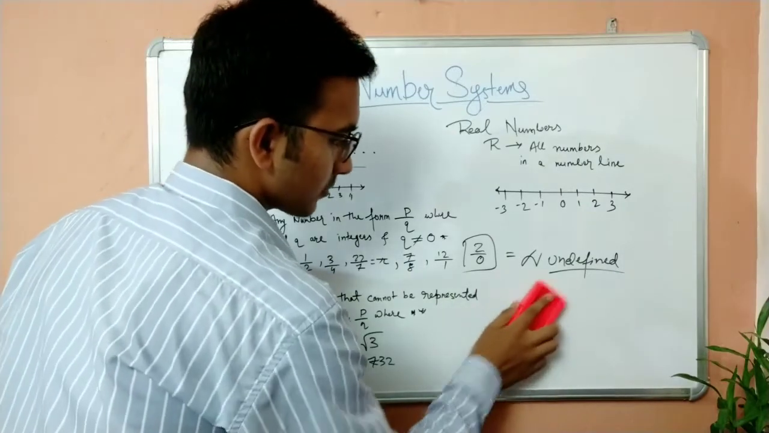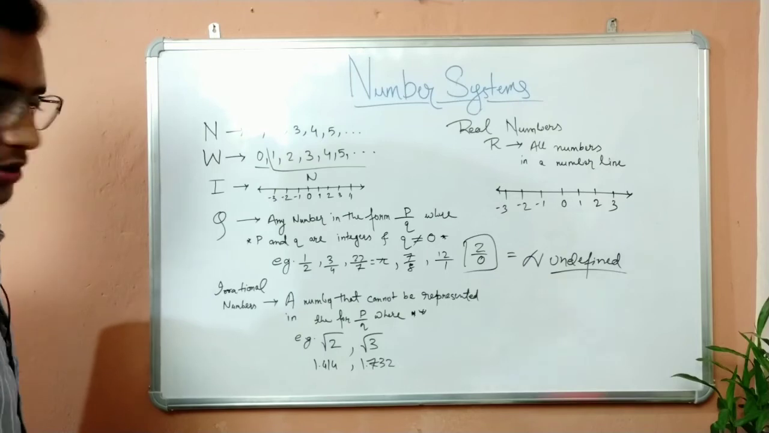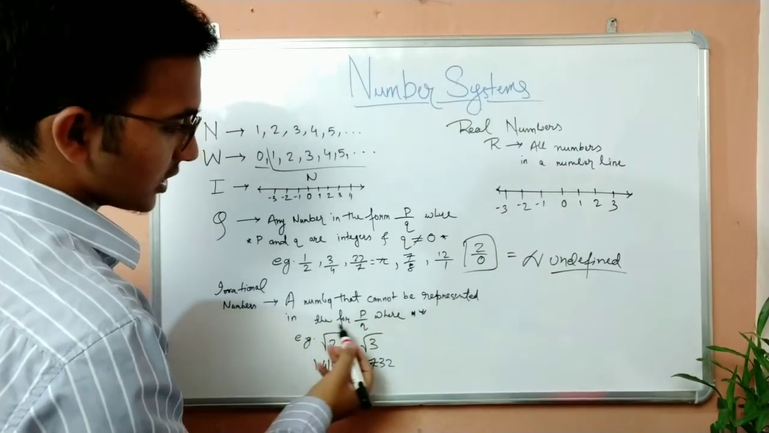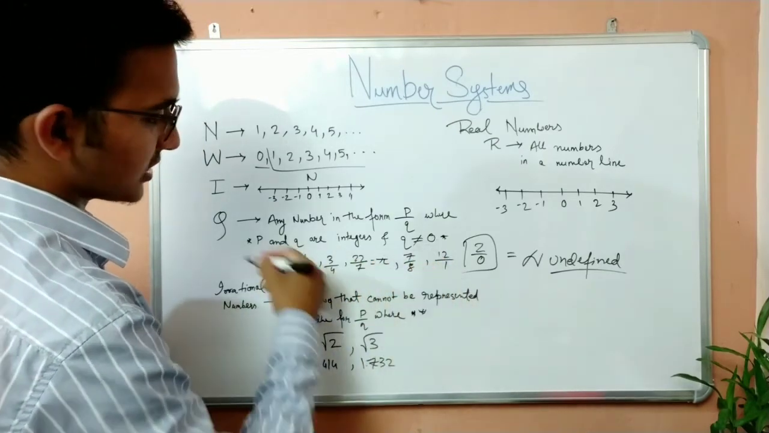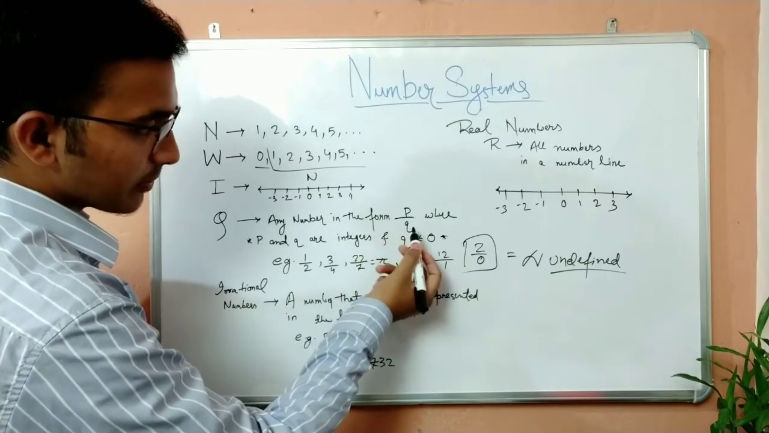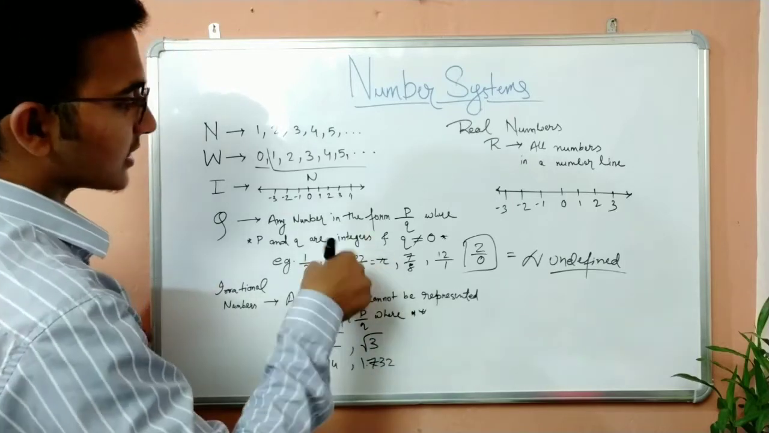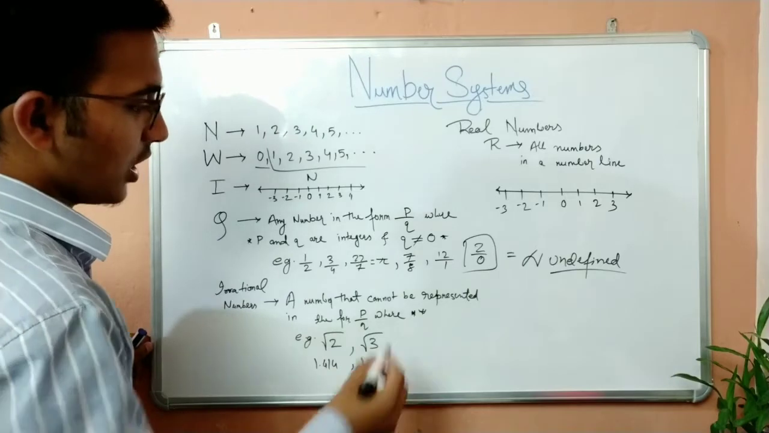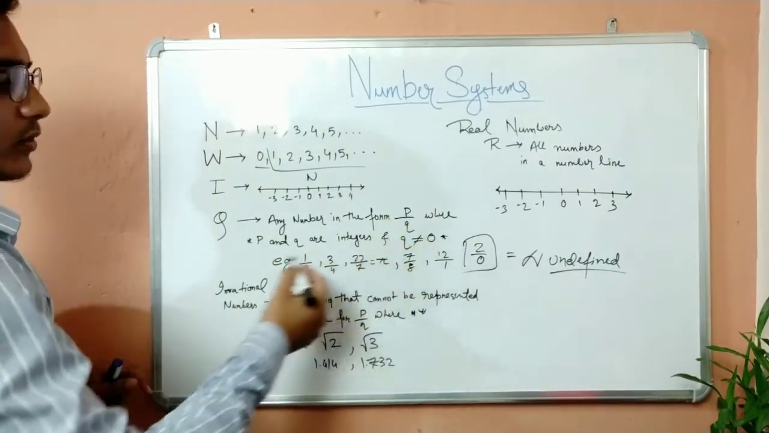Okay, so now focus here. Irrational numbers. What are irrational numbers? A number that cannot be represented in the form P by Q, where P and Q are integers and Q is not equal to 0. The same definition, only that for rational numbers it can be represented and for irrational numbers it cannot. You can say it is the opposite of rational numbers.